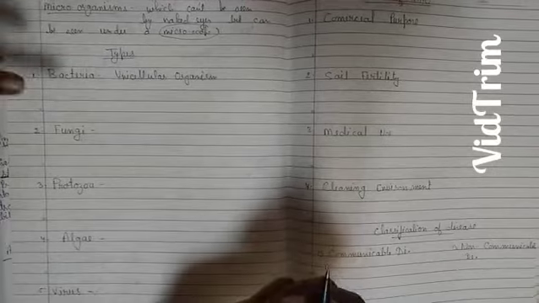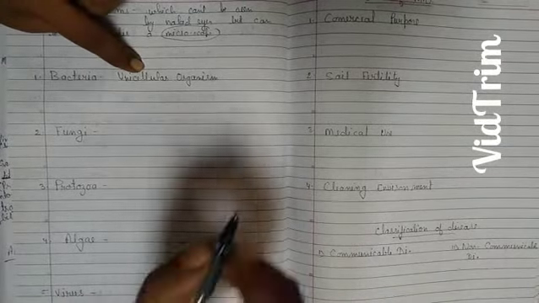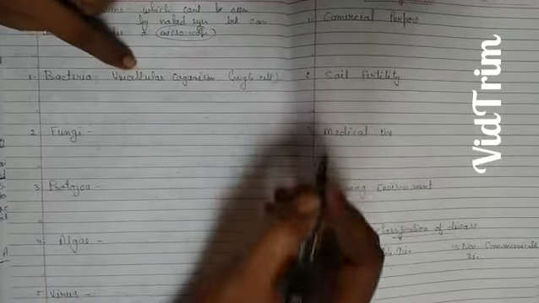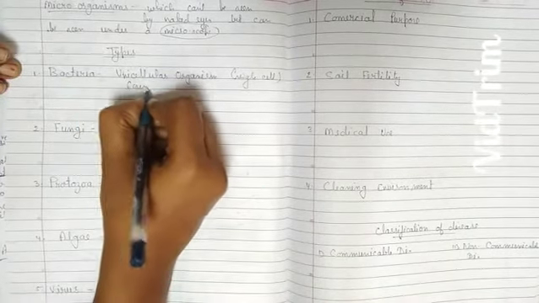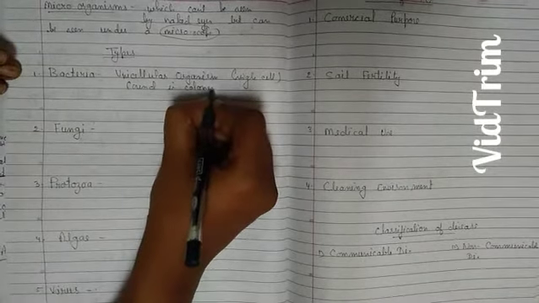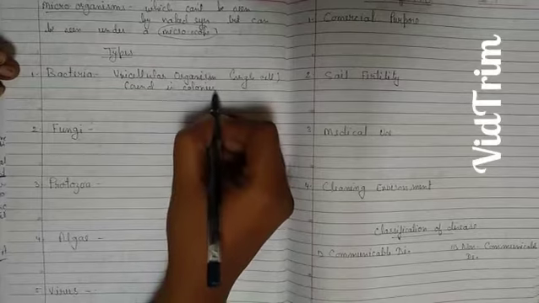It means those organisms which are made up of a single cell are called unicellular organisms. It may be found in colonies. Okay, that means a large number staying together.